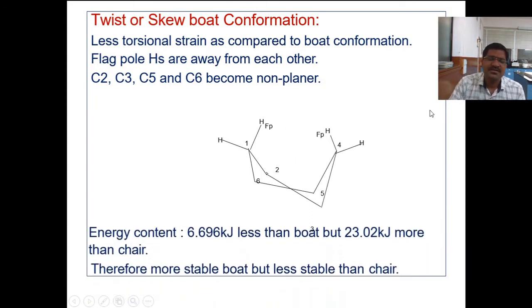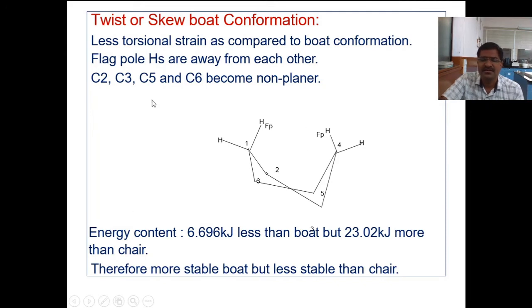Now, a very important thing is that the twist boat conformation is more stable as compared to the boat conformation. The energy content for the twist boat is 5.3, or 5 to 5.5 kilocalorie per mole.